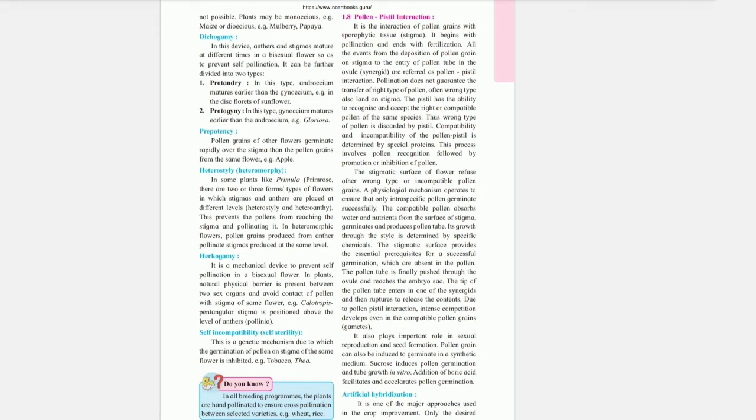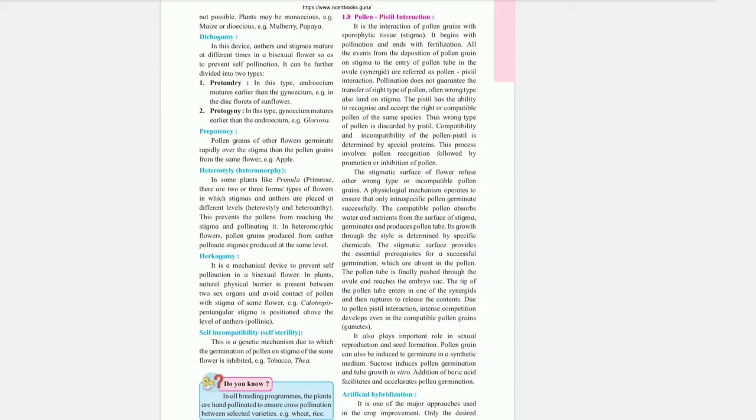Herkogamy. It is a mechanical device to prevent self-pollination in a bisexual flower. In plants, a natural physical barrier is present between the two sex organs and avoids contact of pollen with the stigma of the same flower. Example, Calotropis, where the pentagonal stigma is positioned above the level of the anther pollinia. Self-incompatibility or self-sterility. This is a genetic mechanism due to which the germination of pollen on the stigma of the same flower is inhibited. Example, tobacco, tea.